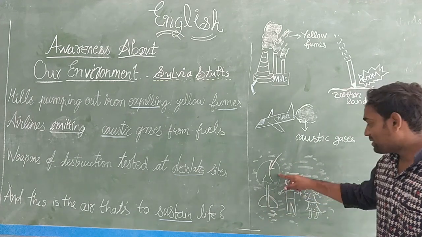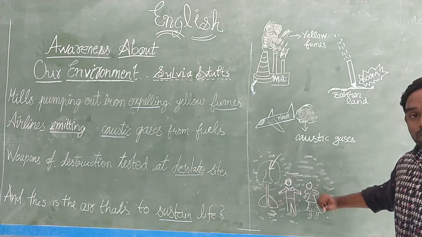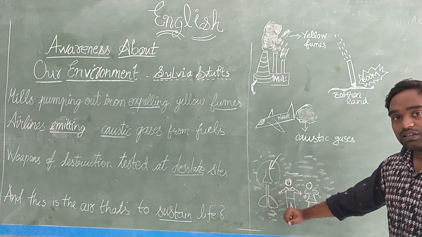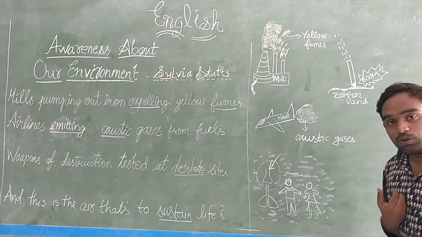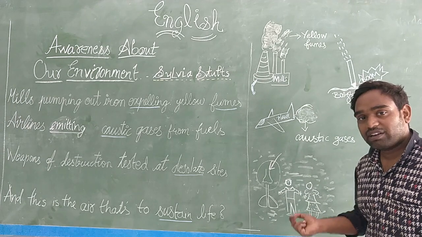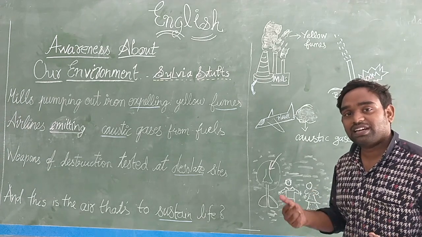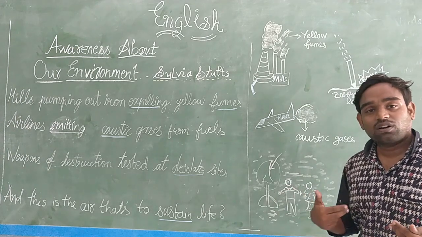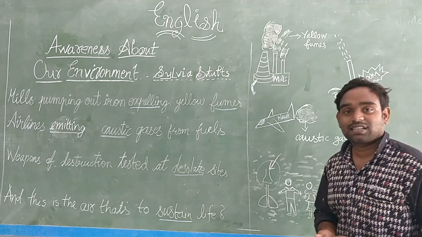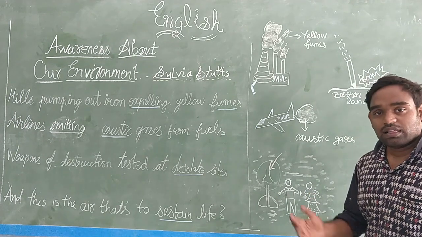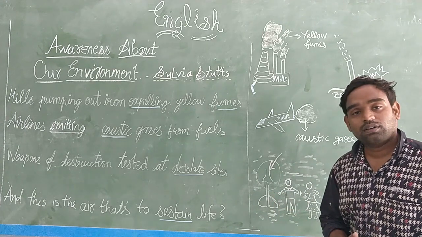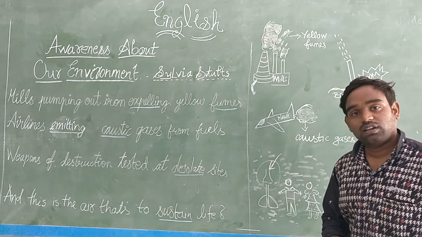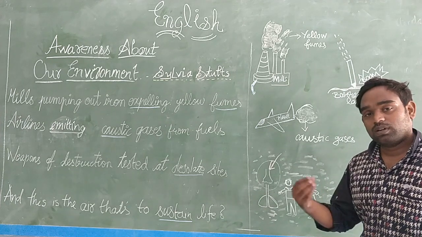When this air is polluted by harmful substance, what will happen? This air will enter into the human's bodies and poison the humans living happily. We humans live happily, and when harmful substance enters the body, we get a lot of diseases and pains. Am I right, children? Then that can also lead to death. When all the humans die, what will happen? Humanity will be destroyed. Am I right?